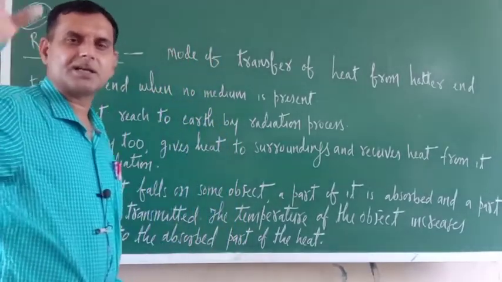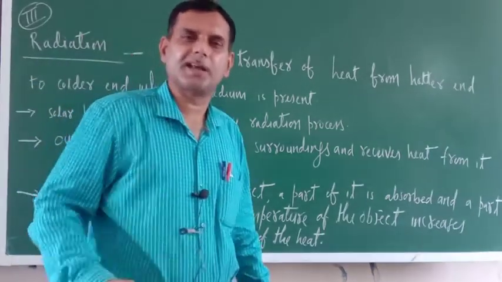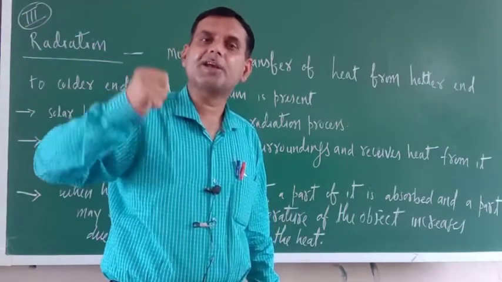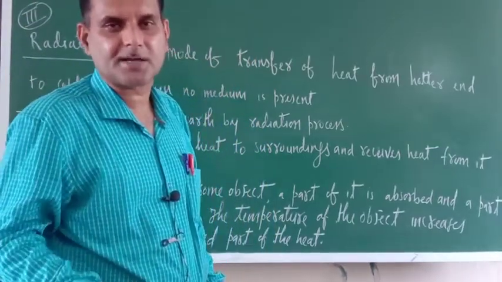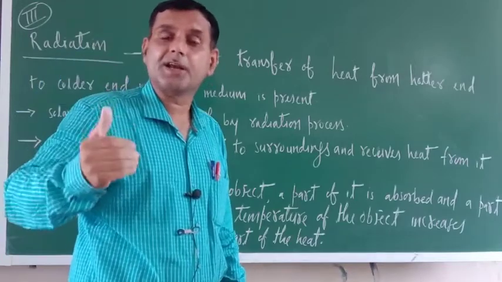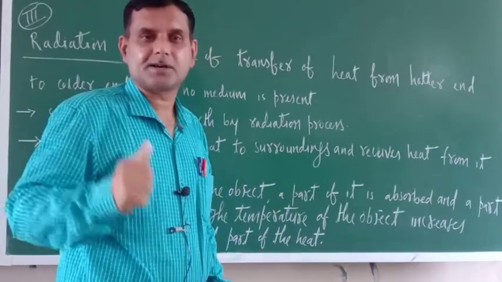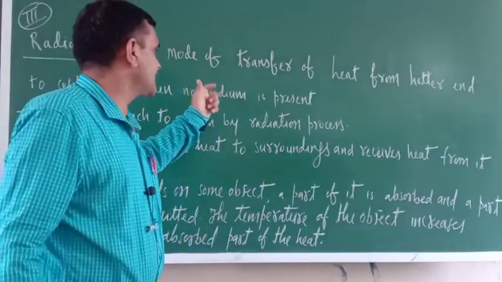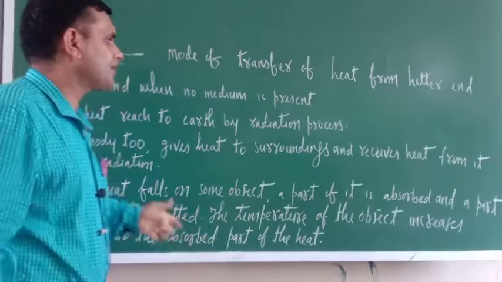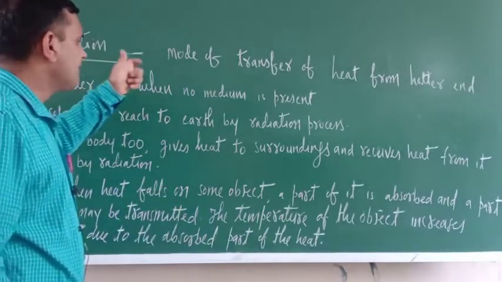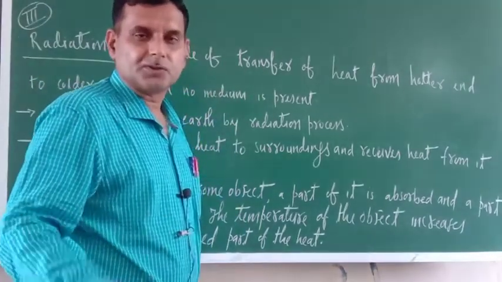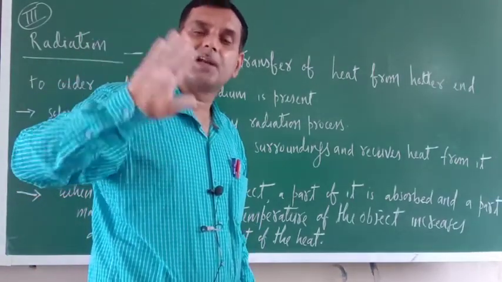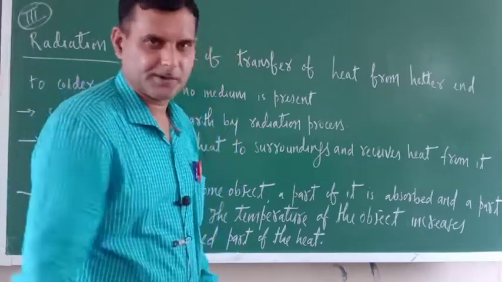The best example is solar heat or solar energy. Just see, the sun is far away from us, but we still feel its heat on the earth's surface. So how does solar heat reach the earth's surface? By the mode of radiation only, okay? So what is radiation? The mode of transfer of heat from the hotter end to the colder end when no medium is present. Medium is not required here. Without any medium, heat will reach from the hotter end to the colder end, okay?